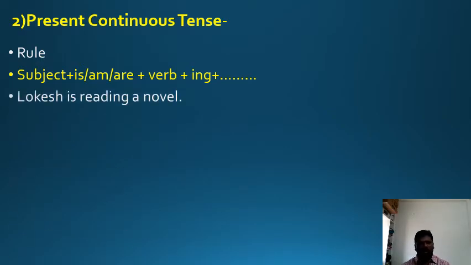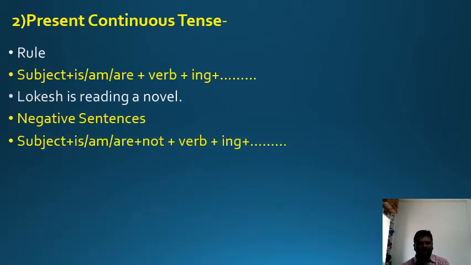Look at the example. Lokesh is reading a novel. Lokesh is a singular subject, so we have used is. Negative sentences. How are negative sentences made in this tense? Negative sentences are made by using is not, am not, are not. Please try to understand. He is not talking. It is an example for negative sentences in present continuous tense or present progressive tense.